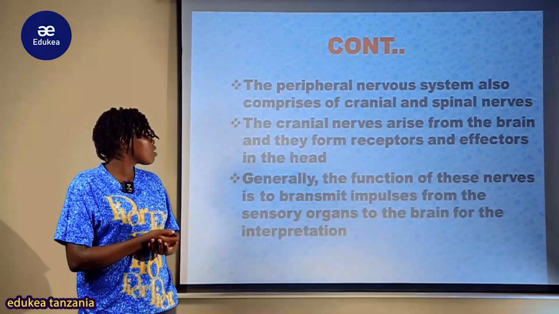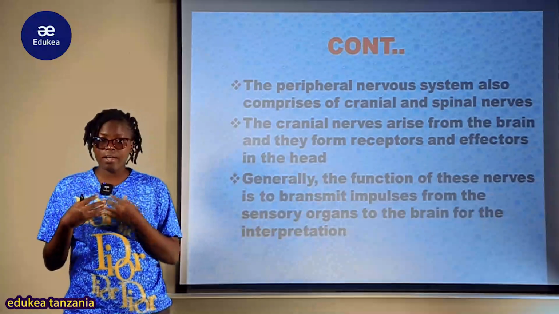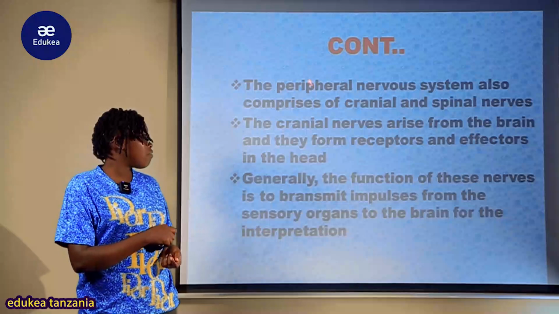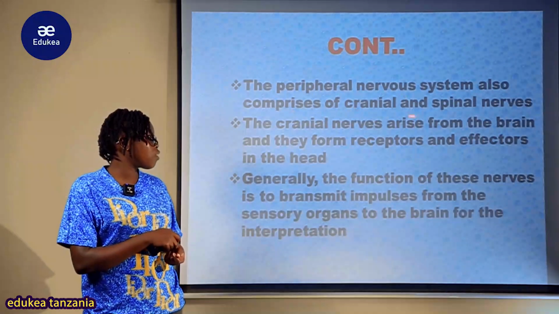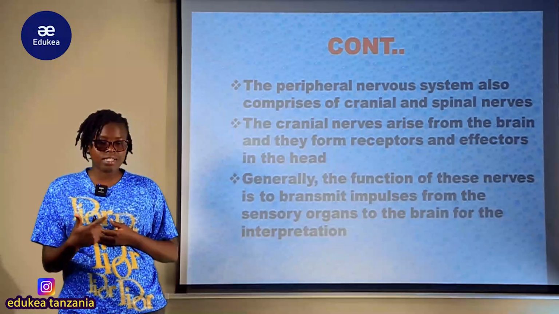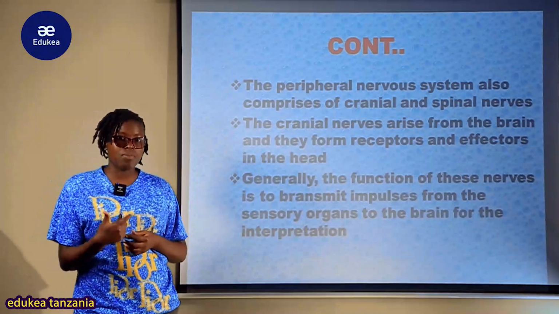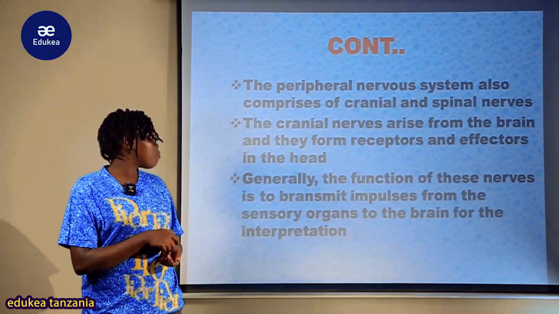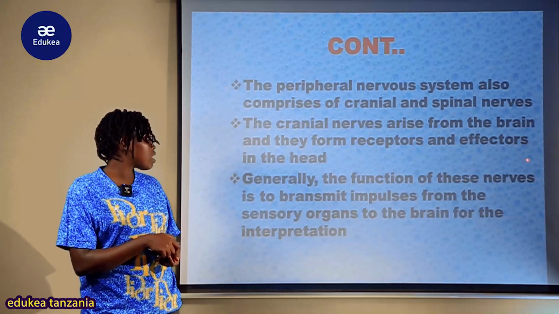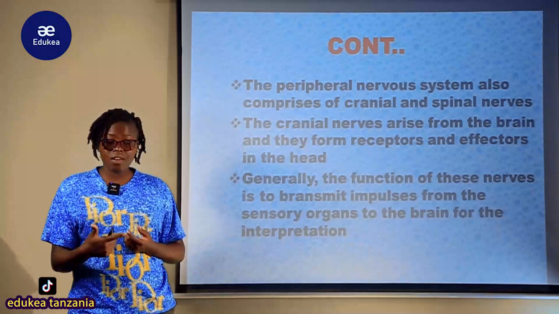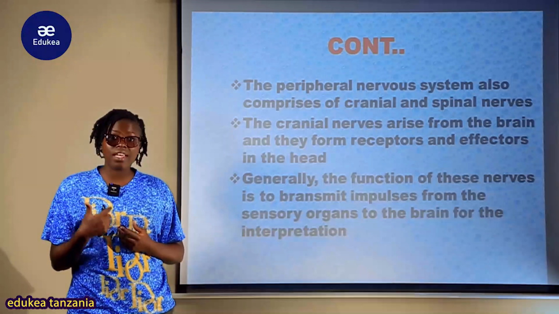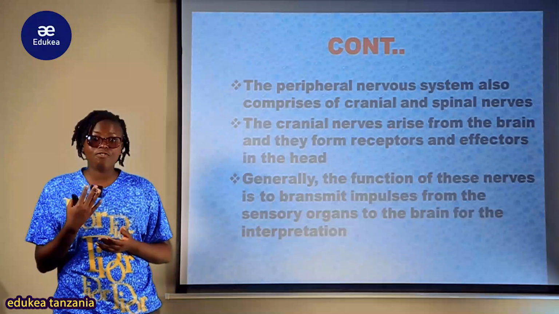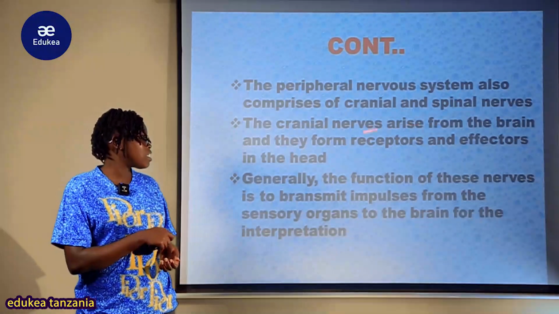So that was all about the structure or diagrammatic presentation of the peripheral nervous system. So the peripheral nervous system also comprises of cranial na spinal nerves. Tunaweza kuziangalia katika those classes, the cranial pamoja na spinal nerves zipo zote katika both somatic na autonomic. So the cranial nerves arise from the brain and they form the receptors and effectors in the head. So these cranial nerves tumeangalia katika component of the brain, they arise from the head, from the brain, na zinatengeneza receptors pamoja na effectors.